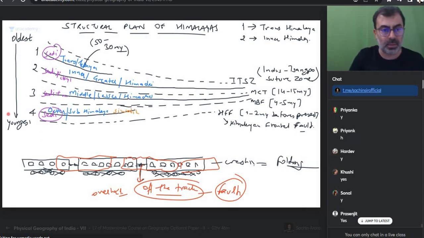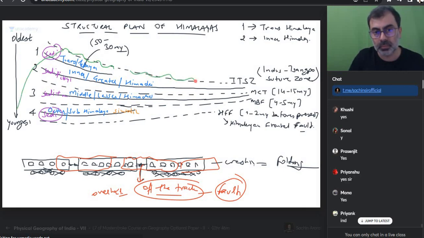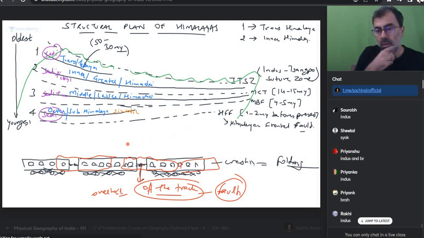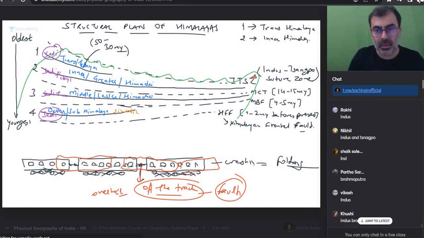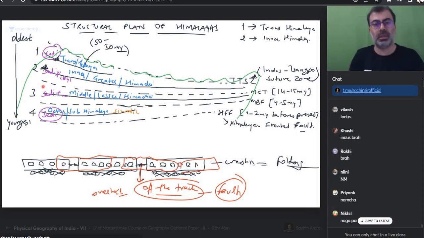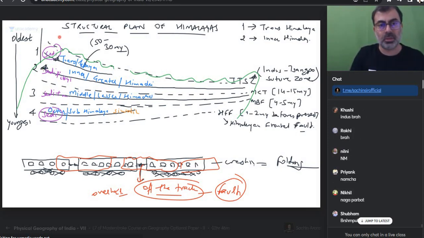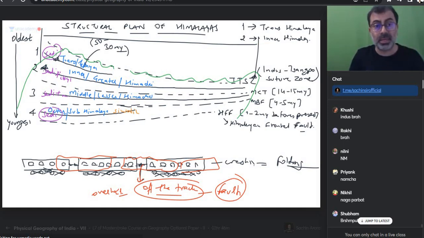And this structural plan, in the Sangpo Suture zone, what is flowing through that? Which river? Sir, Brahmaputra takes a turn where? Sir, Namcha Barwa. Nanga Parbat, sir, the river turns at Nanga Parbat here. So can I say from this to this, where the river turns? What do we call them? Remember syntaxial bend.